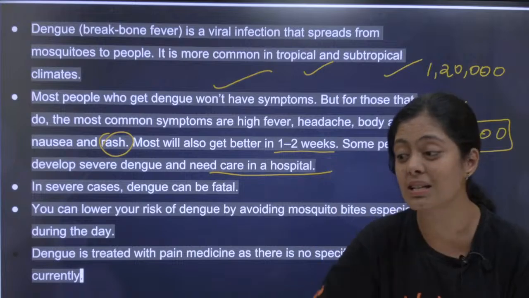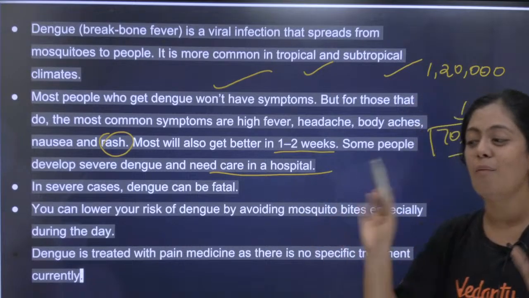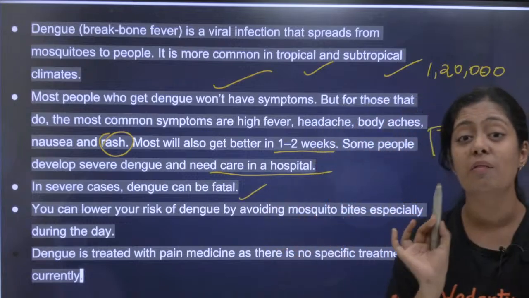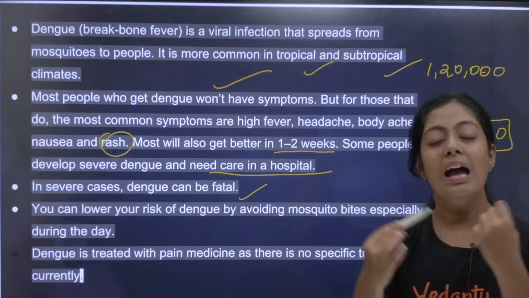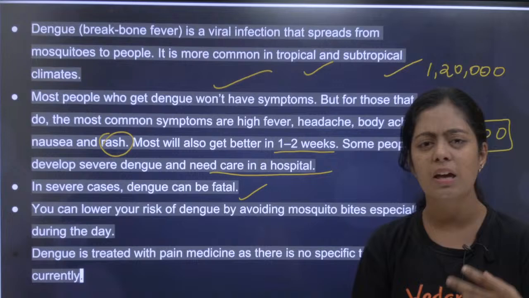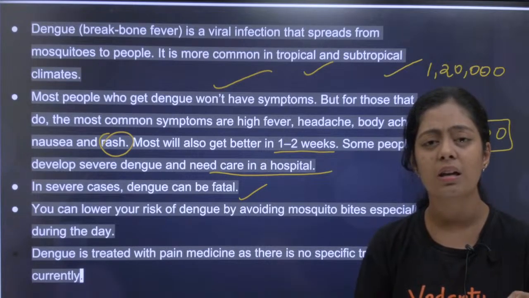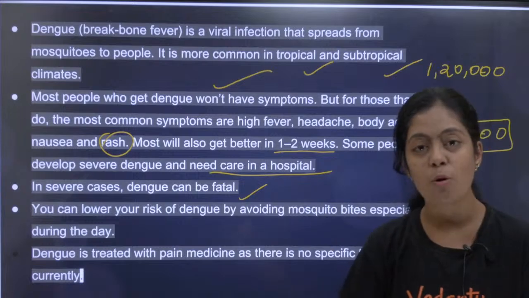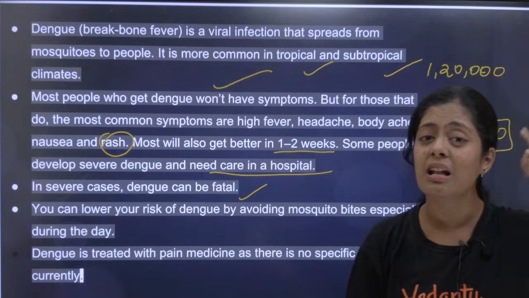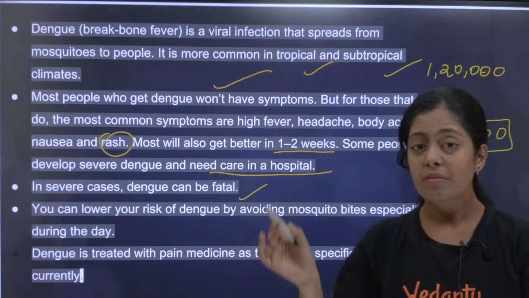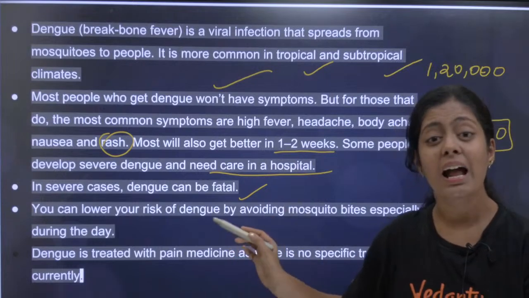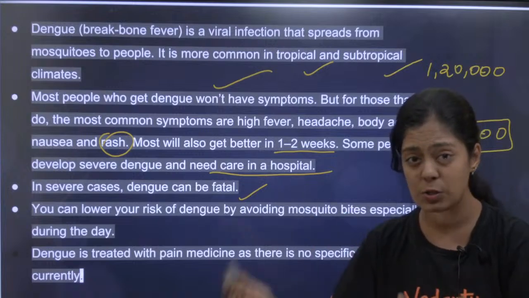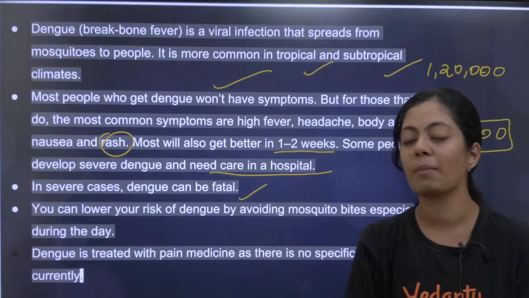But the symptoms it is causing are very harmful, kids. Very important. In severe cases, dengue can be fatal. I have witnessed, okay, I have witnessed very young people, maybe 28-29 years old. She was very healthy, she got dengue, okay, her body couldn't support, she had internal bleeding, there was internal hemorrhage and she passed away. It has happened. It can be fatal. And a few months back, one of my cousins got dengue, she was hospitalized, but she could cope up, she came back home.